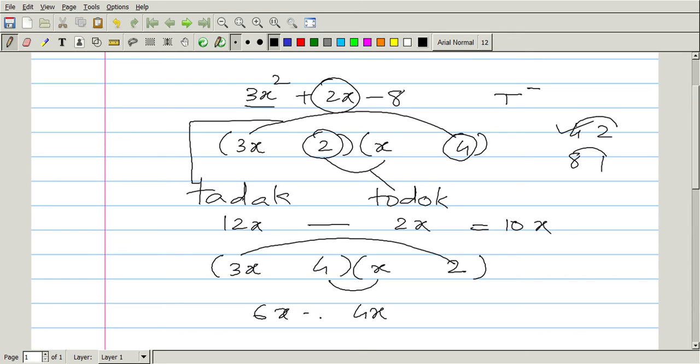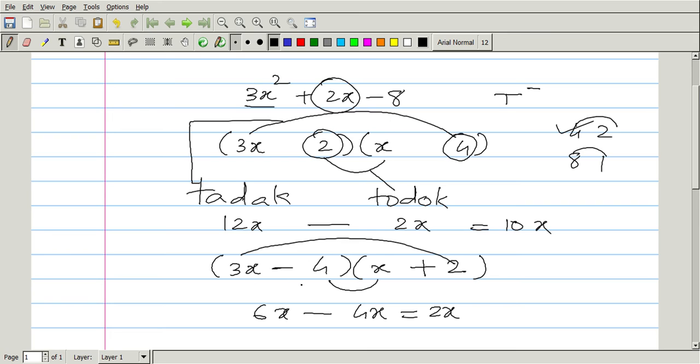So now suppose I say 6x minus 4x, this nicely comes as 2x. Well, the 2x looks good. But now I'm coming to the last part of the final discussion: I need to have plus 2x. So 6x, I should put positive. So I'll put plus in here, that will give me plus 6x. I hope it's clear. Well, as in these 4x I'll multiply, I need to have minus 4x. I'll put minus. So the moral of the story is the factors of 3x square plus 2x minus 8.